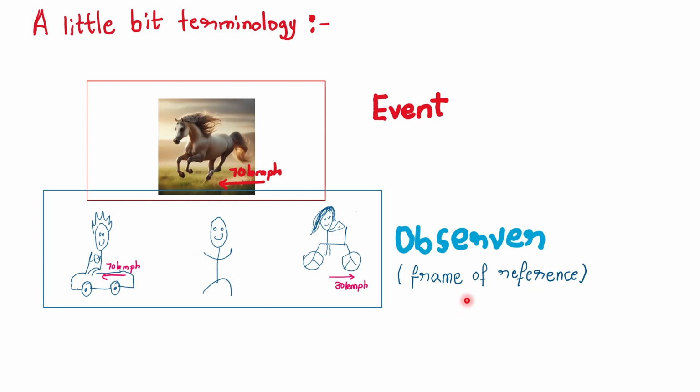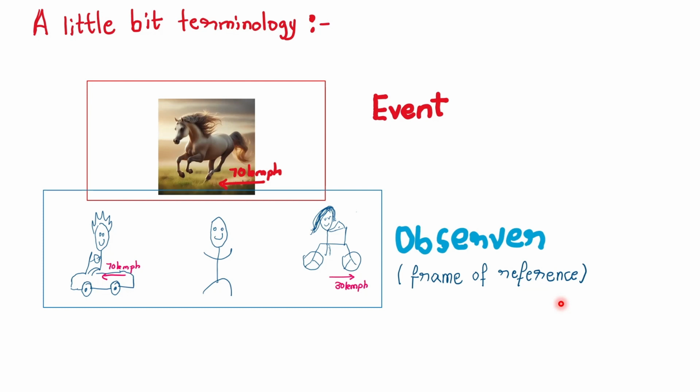So these people who make the observation are called observers, right? Your friend in the horse case, observers on the surface of the sun, moon, earth, those are all called observers. Whereas what is being observed, the subject of the measurement, such as the trees or the horse or Mount Everest, these things are called events. In this example, the event is the horse running, whereas the observers are you and your friends making observations. And each observer is said to have a frame of reference associated with them. In simple terms, the frame of reference of an observer is their viewpoint.